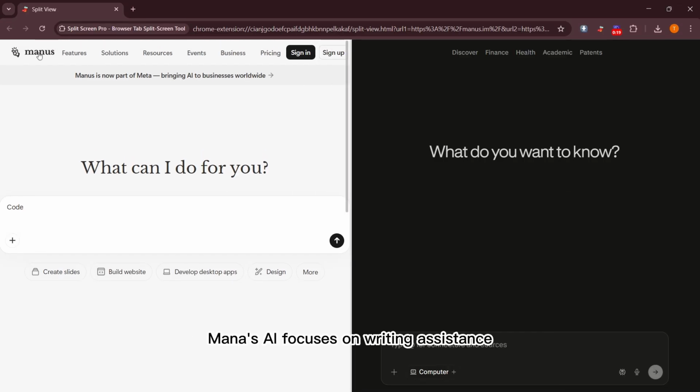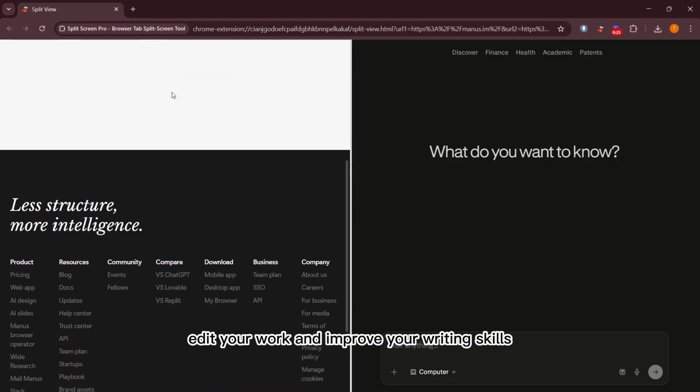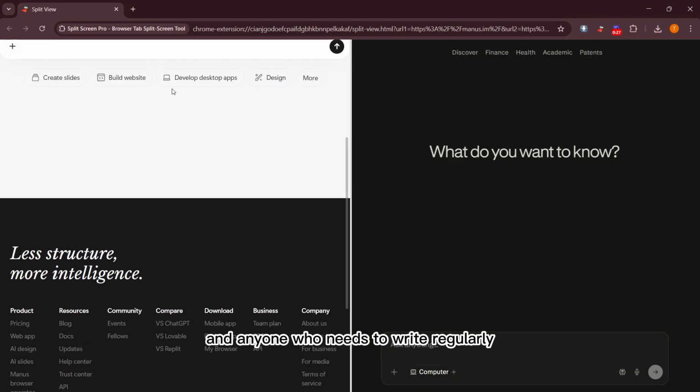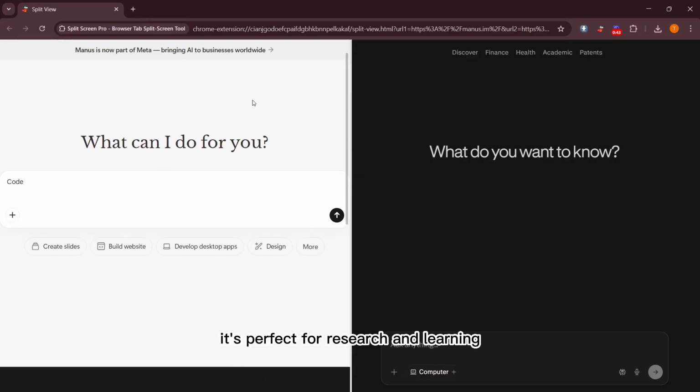Manus AI focuses on writing assistance. It helps you generate text, edit your work, and improve your writing skills. It's great for content creators and anyone who needs to write regularly. On the other hand, Perplexity is more about answering questions and providing information. It acts like a smart assistant, giving you quick answers and insights on various topics. It's perfect for research and learning.